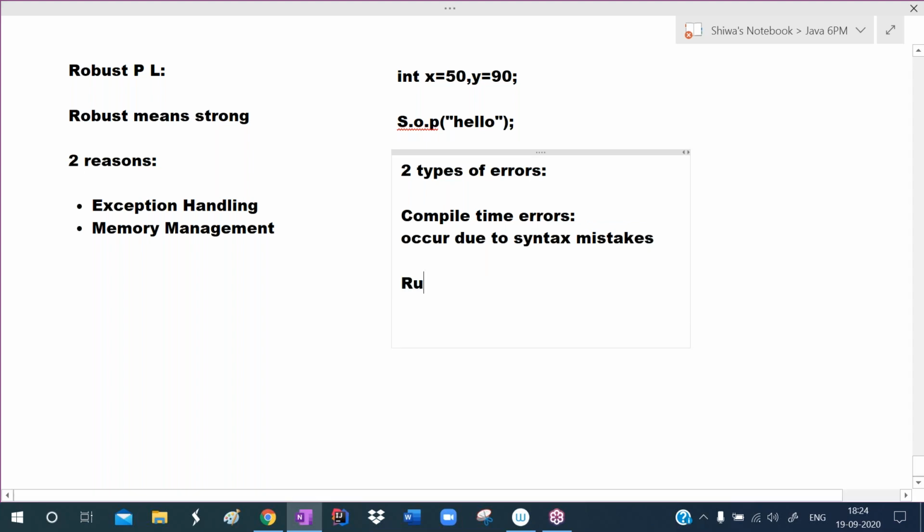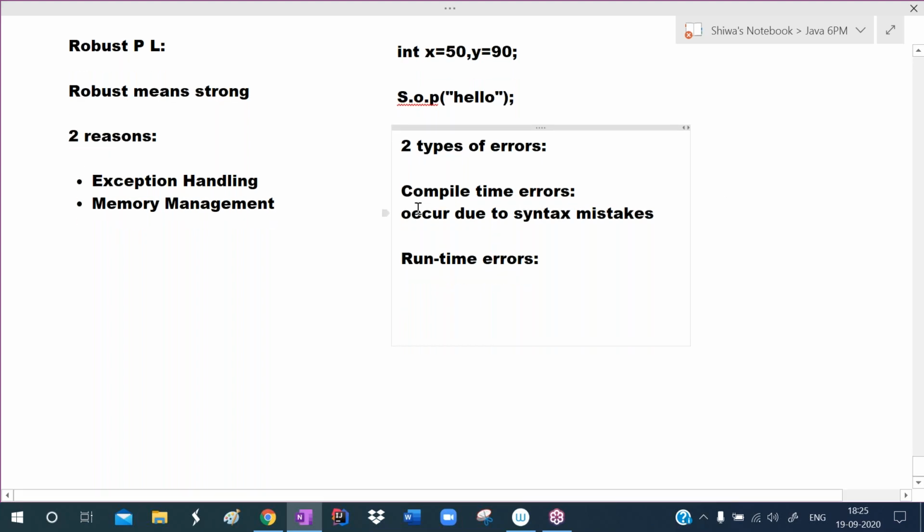Runtime errors are also there. These runtime errors are very, very dangerous. See, when runtime error occurs, our application will be terminated in the middle of execution.